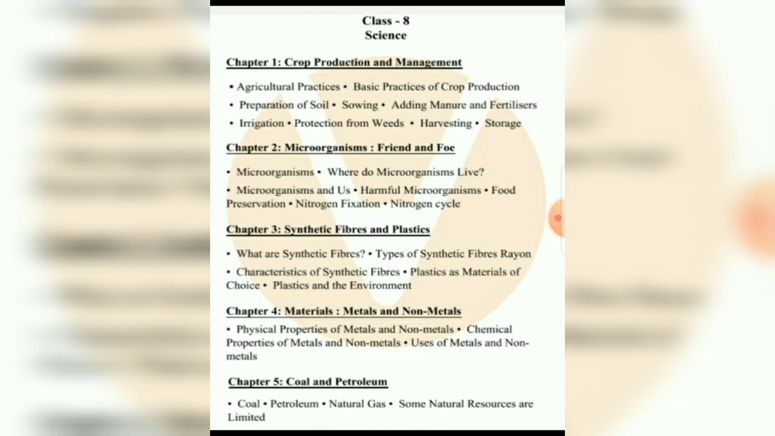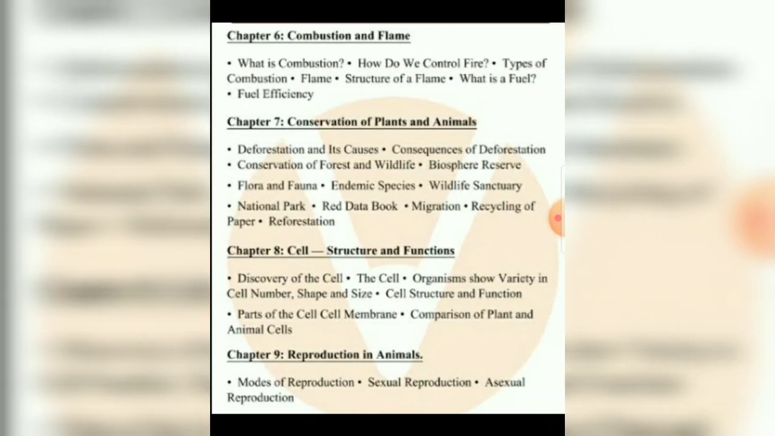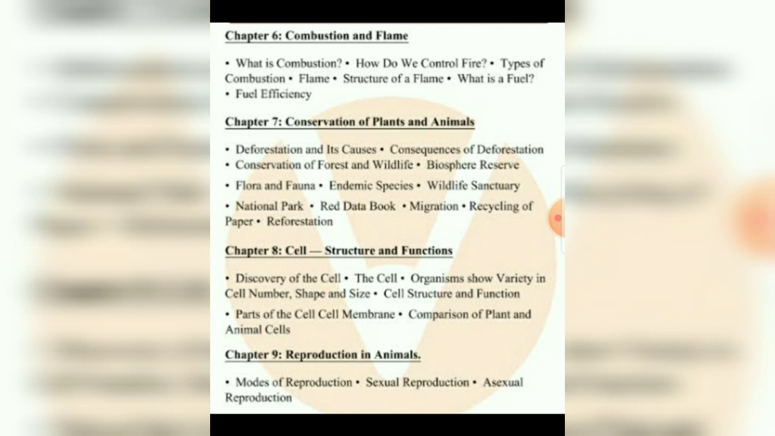Then comes chapter number 4, that is metals and non-metals. In this, the physical properties and chemical properties of metals and non-metals. Then the uses of metals and non-metals. Then comes chapter number 5, that is coal and petroleum. In this, the subtopics we are going to study are coal, petroleum, natural gas, some natural resources which are limited. Then chapter number 6, that is combustion and flame.